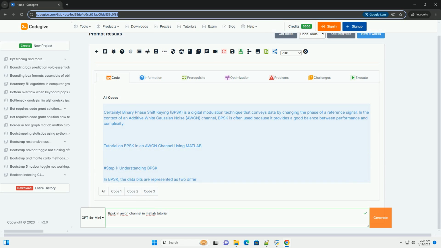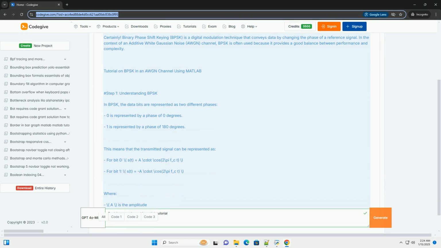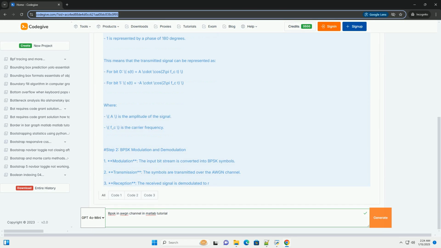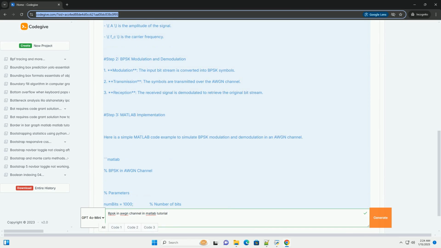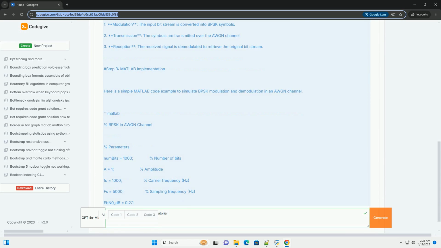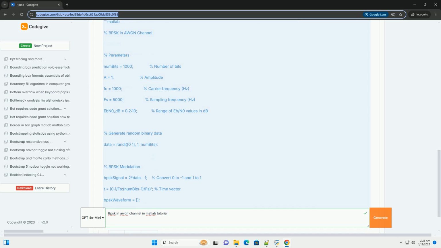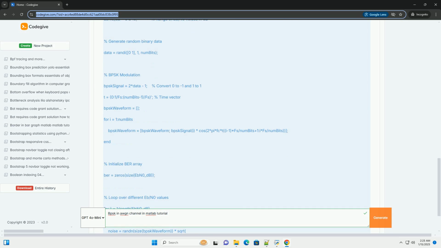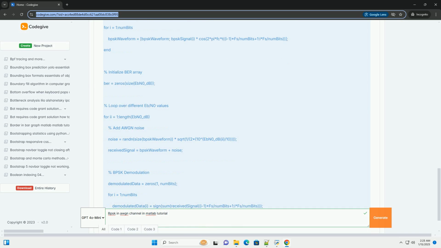Certainly. Binary phase shift keying, BPSK, is a digital modulation technique that conveys data by changing the phase of a reference signal. In the context of an additive white Gaussian noise, AWGN, channel, BPSK is often used because it provides a good balance between performance and complexity. Tutorial on BPSK in an AWGN channel using MATLAB.